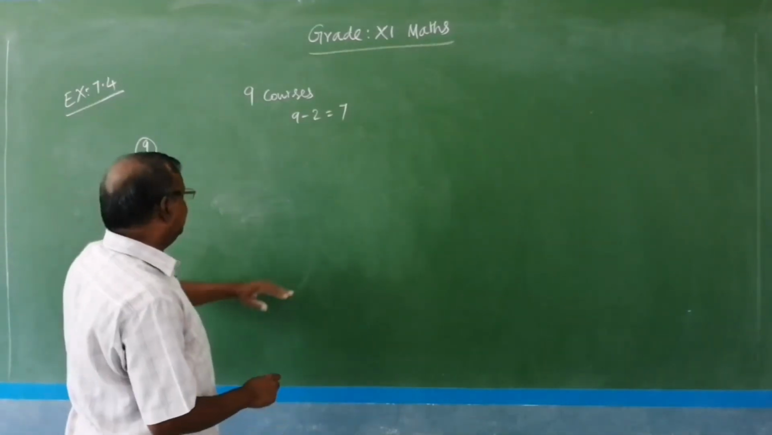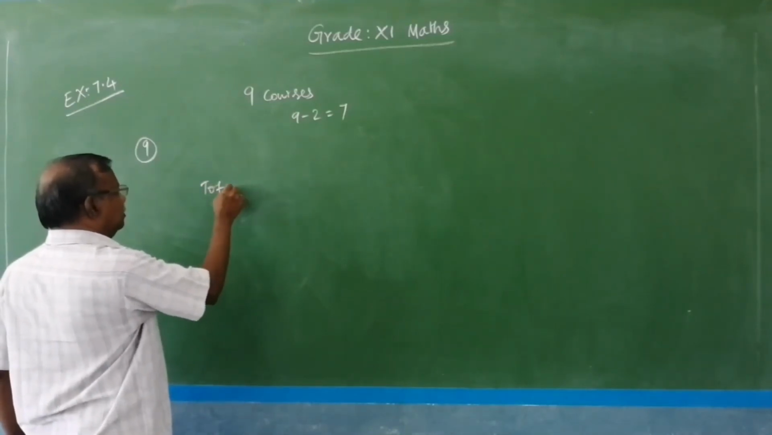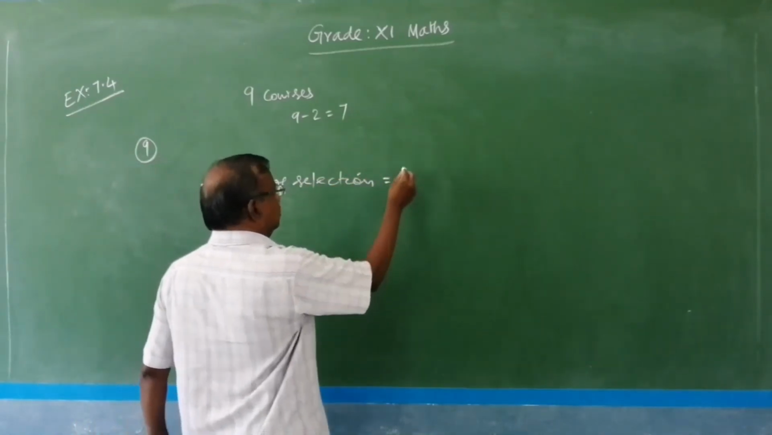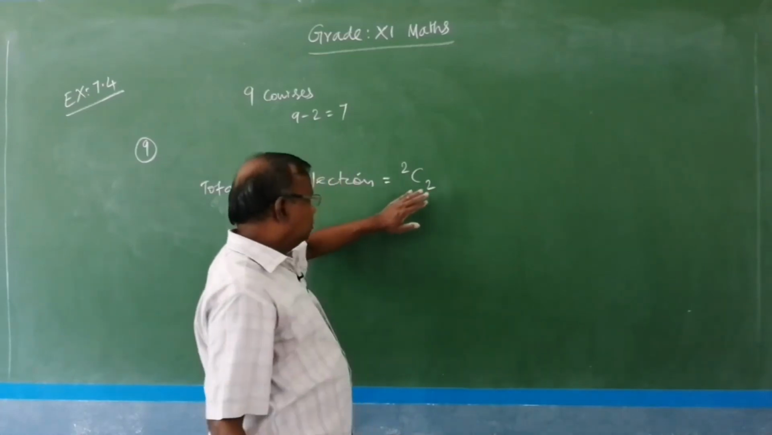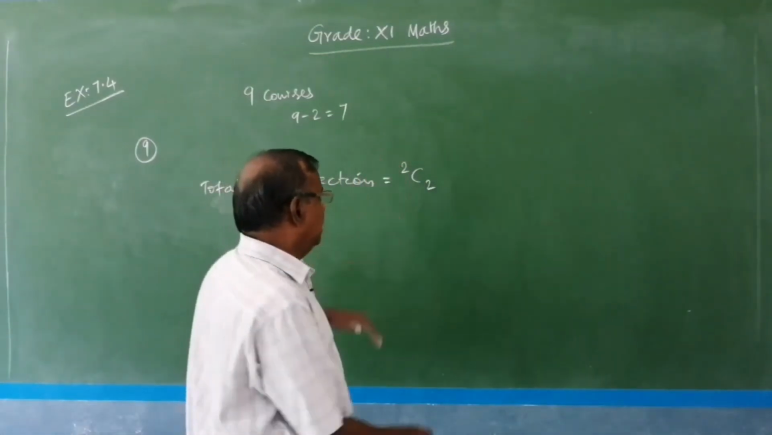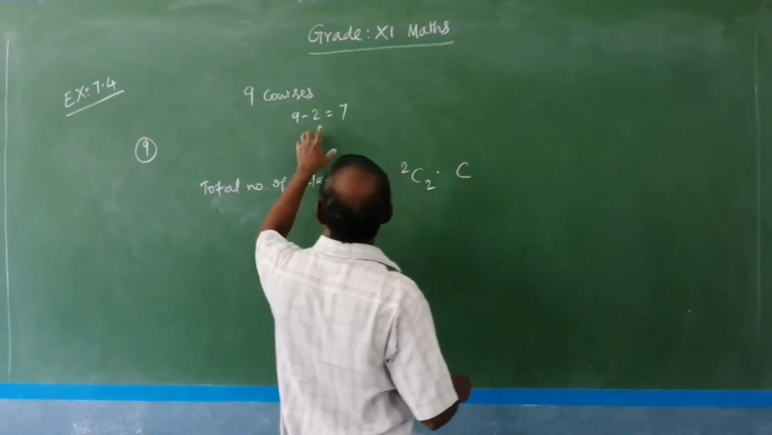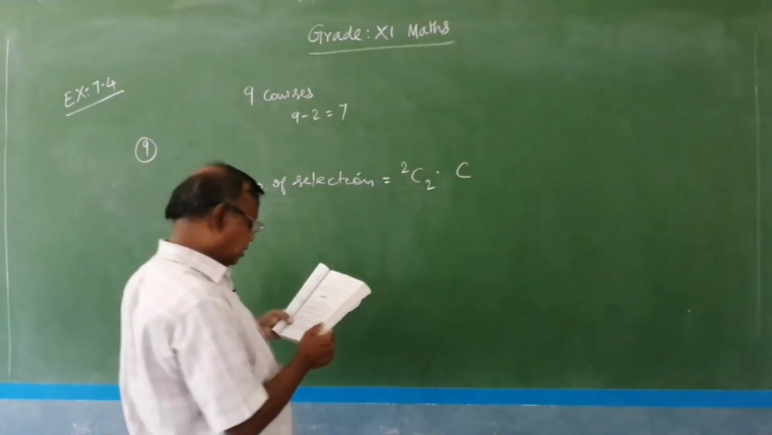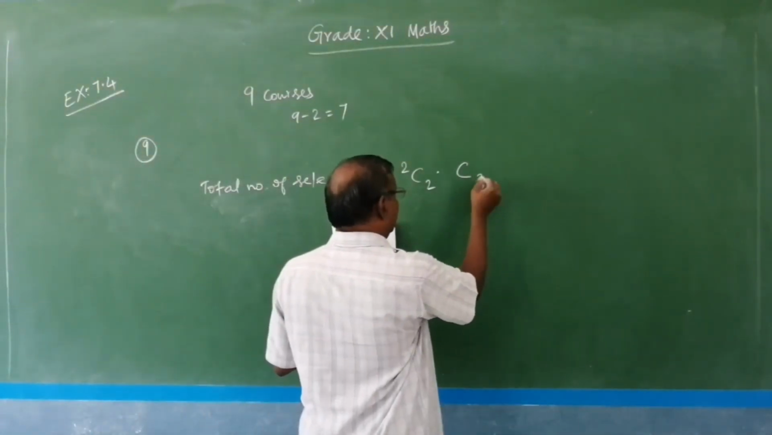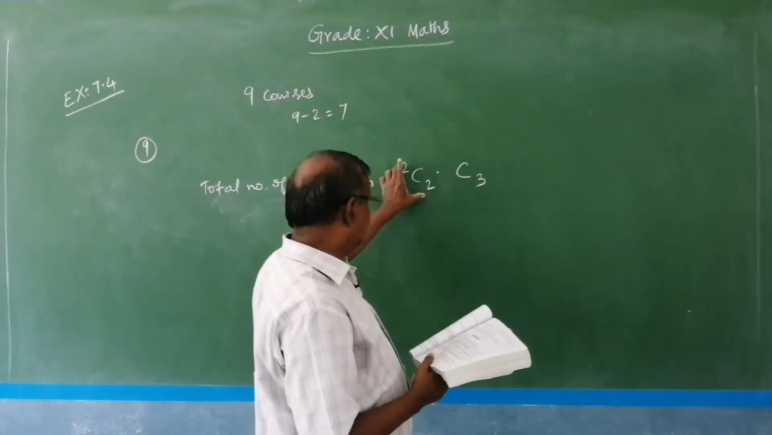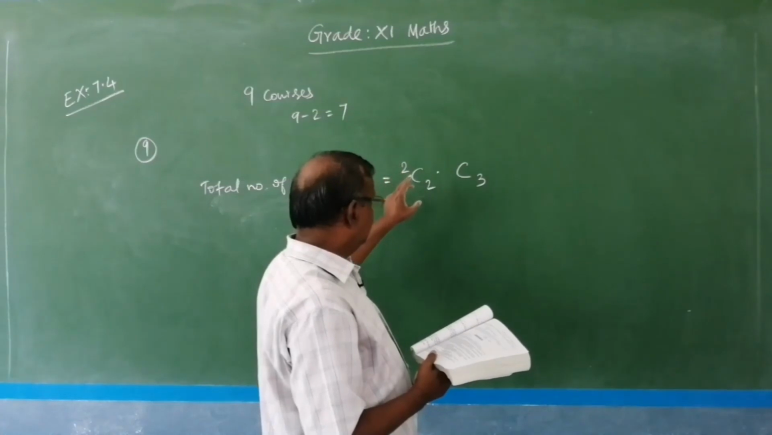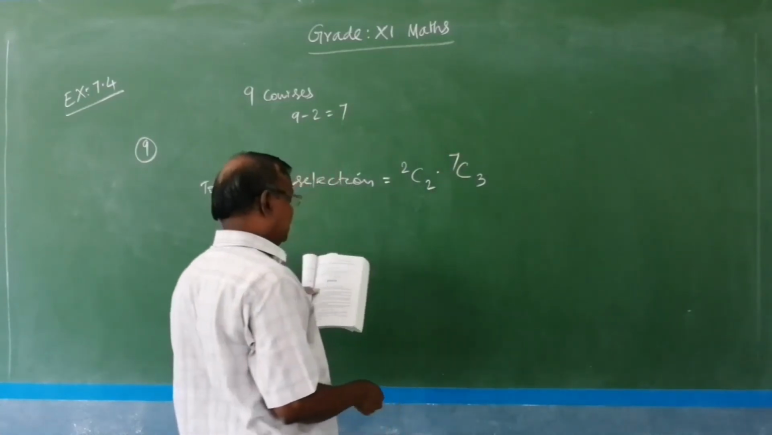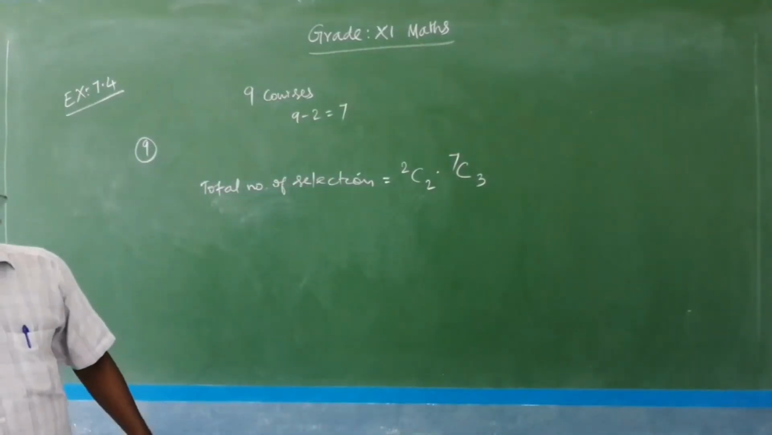So the number of selections, we have to select 5 courses. Therefore the total number of selections is 2C2, because 2 courses are compulsory from the 2 specific courses, and the remaining we have to select only 3, since 2 are already selected. So the remaining 3 we have to select from these 7 only. So this is 7C3. Let us calculate the value here.